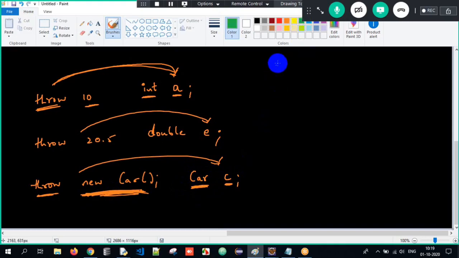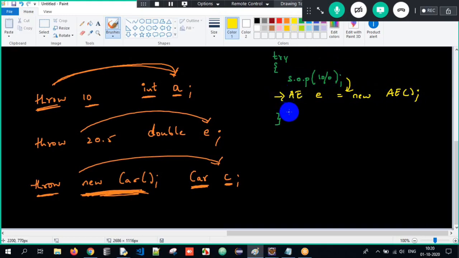So similarly, when I write try, open curly braces, close, and inside I write system.out.println 10 divided by 0, what is happening internally? Internally, an object of arithmetic exception is created: arithmetic exception E equals new arithmetic exception. An object of arithmetic exception is created, and that object is thrown here, throw E.